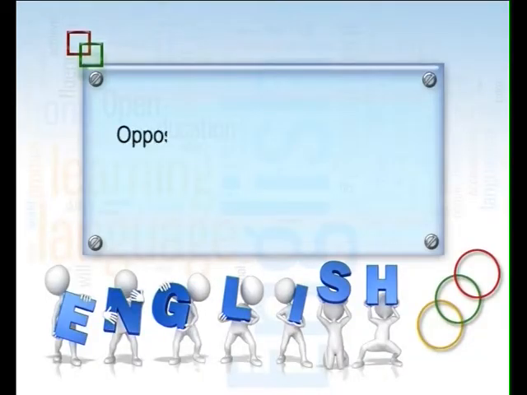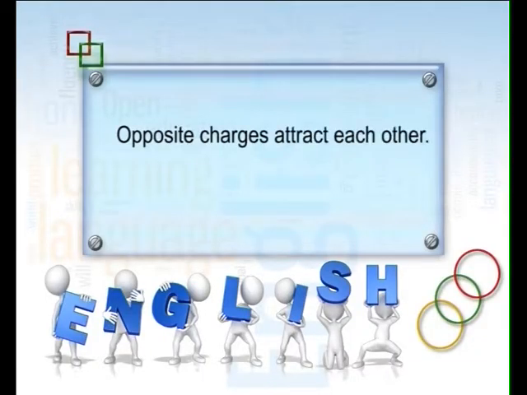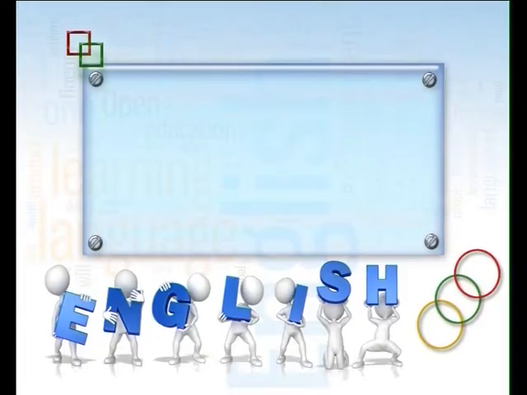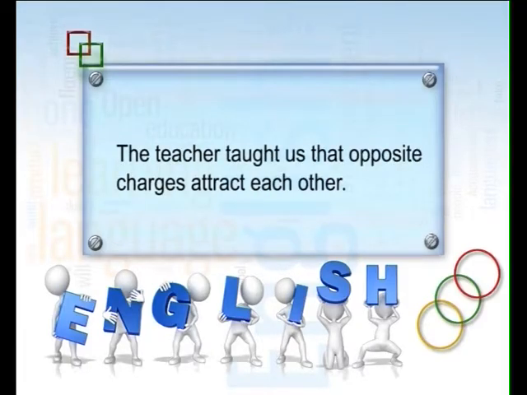Like in science, opposite charges attract each other. So it will remain: the teacher taught us that opposite charges attract each other. The one step past tense rule is not applicable here.